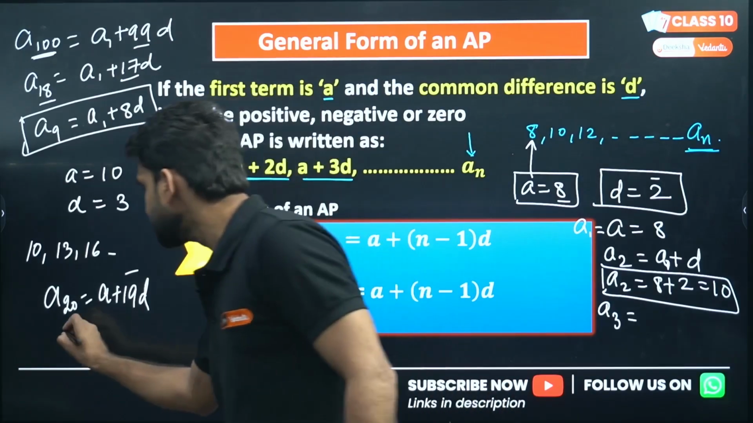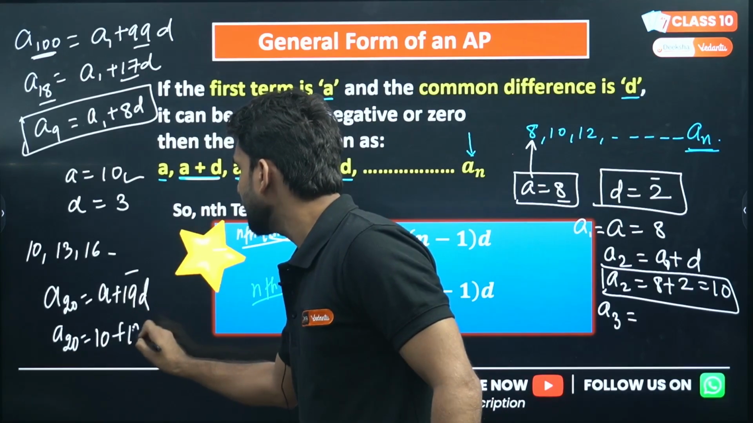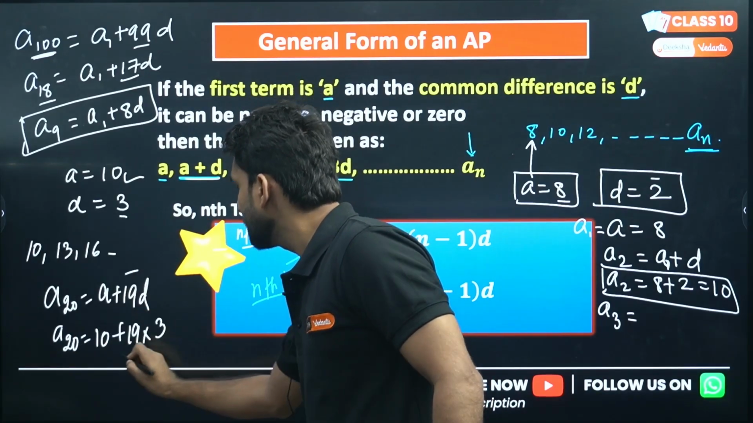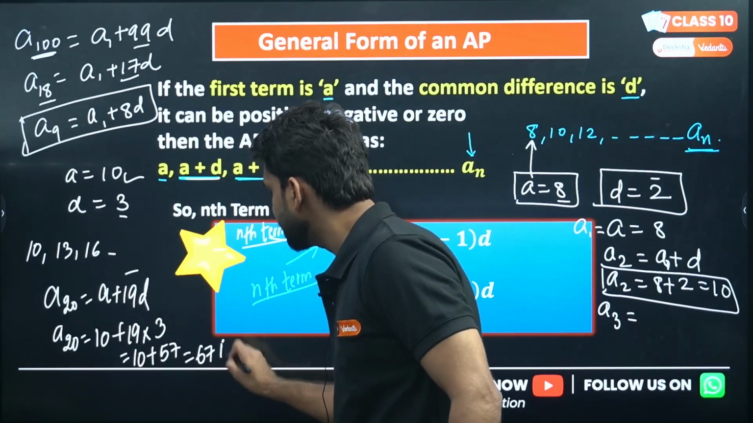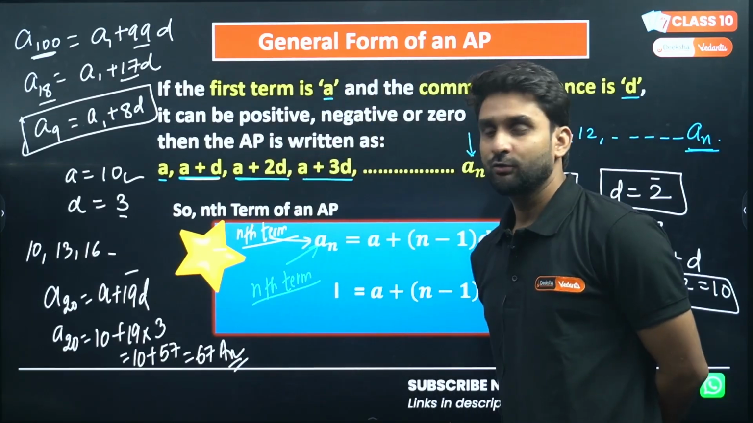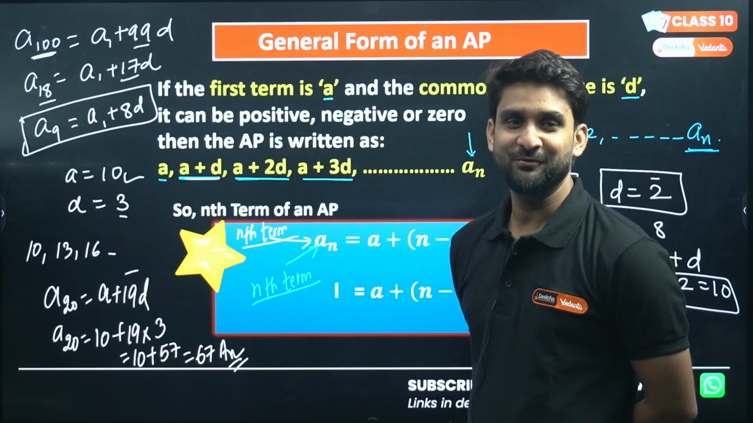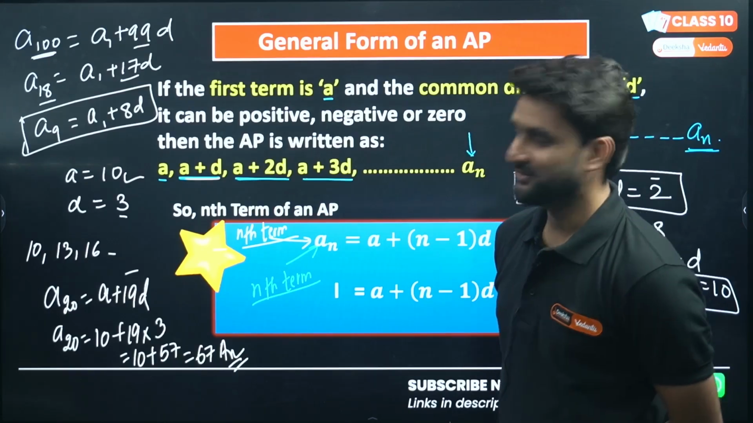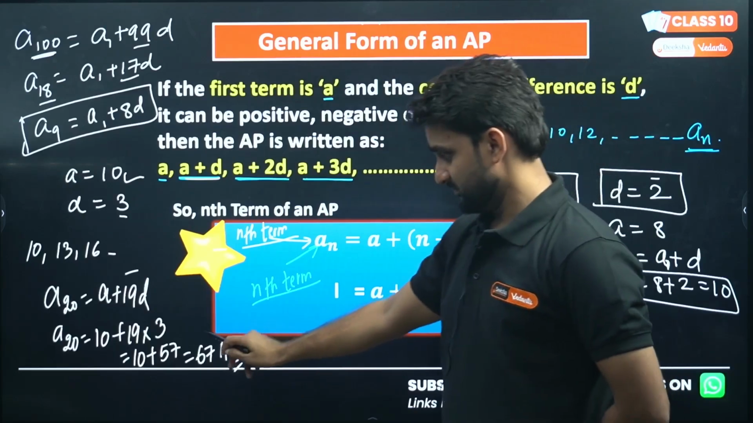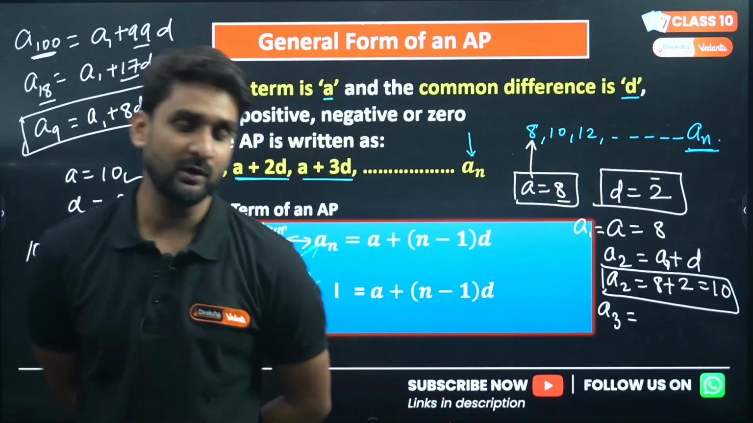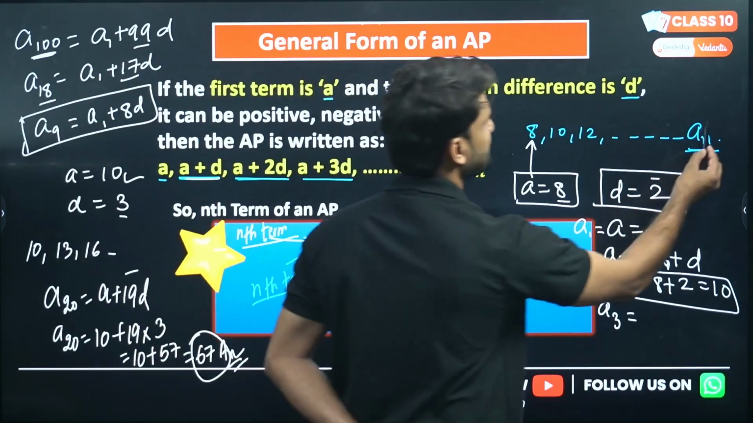Let's find the result. A20 will be A, the first term, which is 10 here, plus 19 into D, which is 3 here. So 10 plus 57, and this will be the answer, 67. So the 20th term of this AP will be 67. If you have so much time, if you're sitting free at home, you can write the numbers in long form like 10, 13, 16 and check that the 20th number that comes up will equal 67.